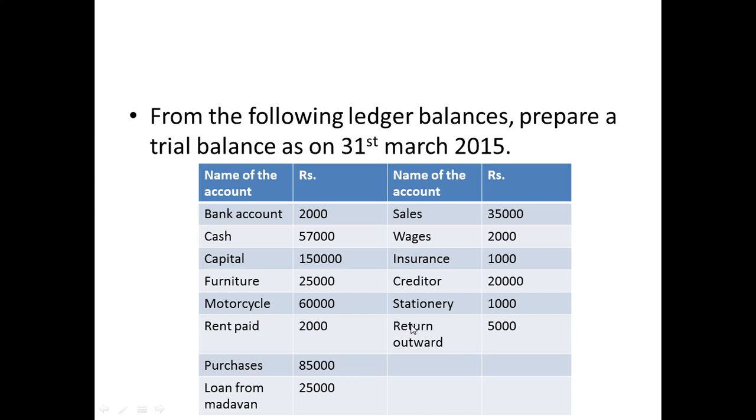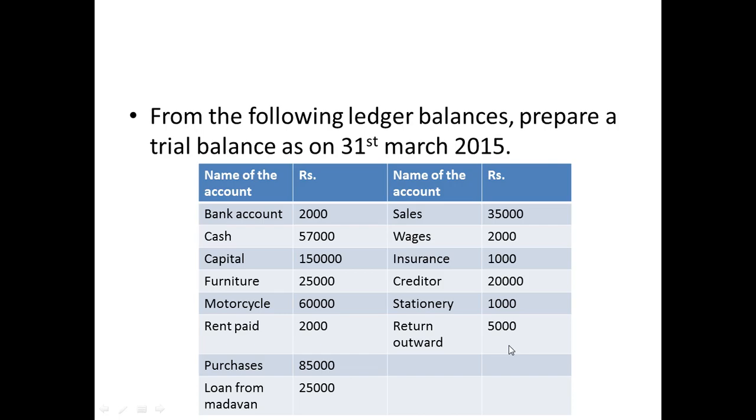So when you are purchasing and returning, the cash will come to you, isn't it? What you have paid, you're going to get back. Let's say out of 85,000, you're returning goods of 5,000. So what will happen? 5,000 will come to you, so this is coming into the business. When it is coming in, it's an income for you, so it will come on the credit side of the trial balance. Okay, I hope I made it clear to all of you.